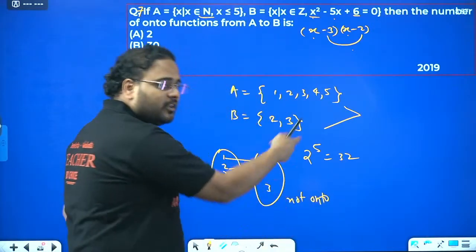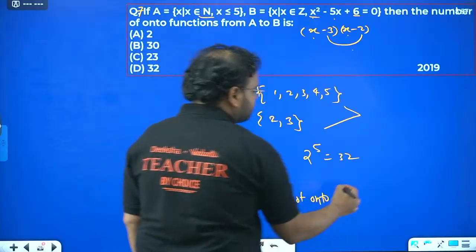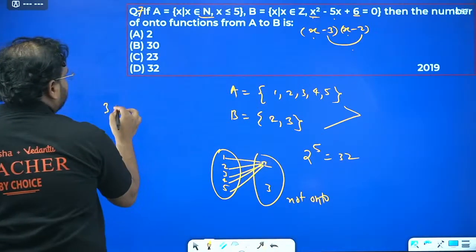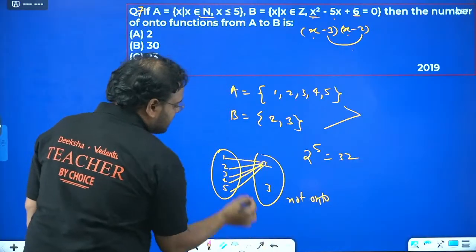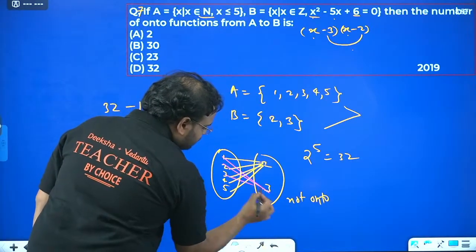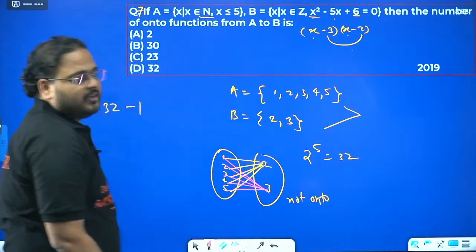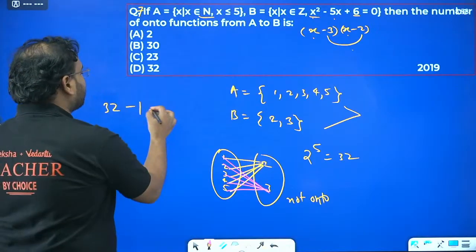So I have to remove this particular case from 3^2. So remove that. From 3^2, sir, remove -1. And what about the other case? What is the other case? When all of this is mapped to 3. Also not onto, so remove another case.